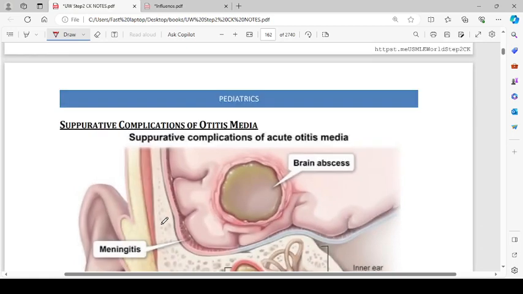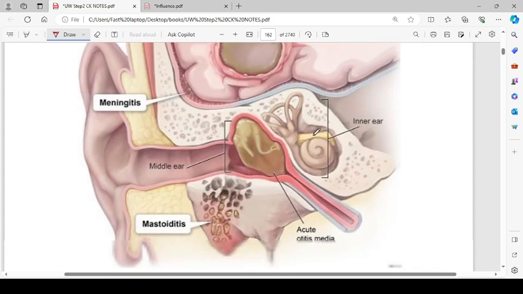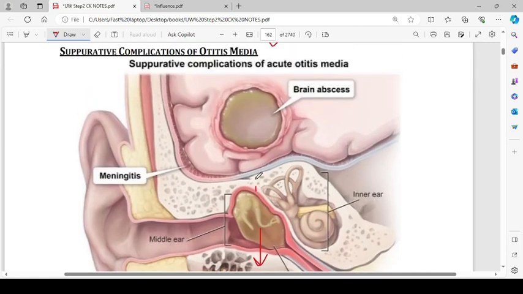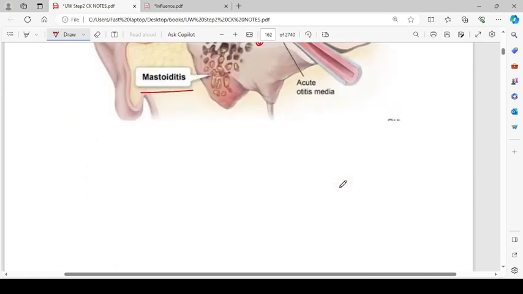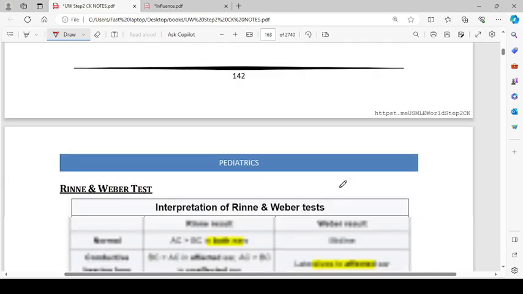Then these are the suppurative complications of otitis media. I think we have seen this picture before. So there can be mastoiditis if it goes downward. There can be brain abscess if it ascends upwards. There can be meningitis as well. And there can be labyrinthitis, which they have not mentioned for some reason. So the next thing is